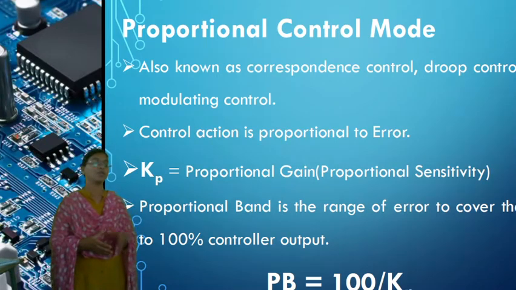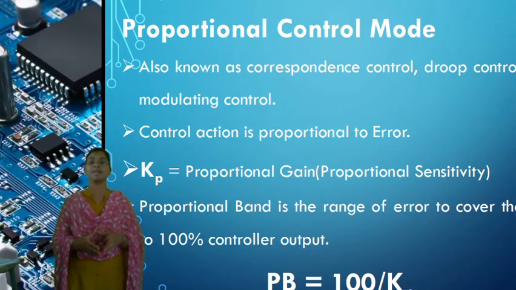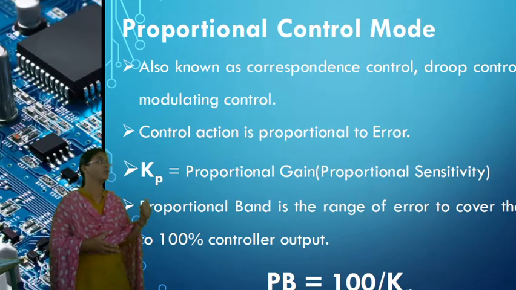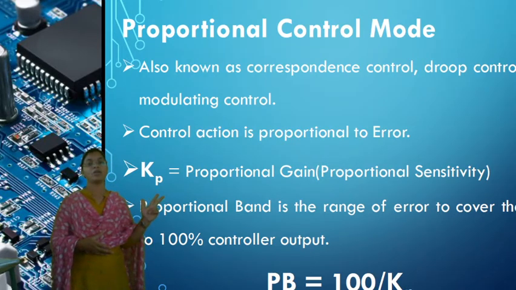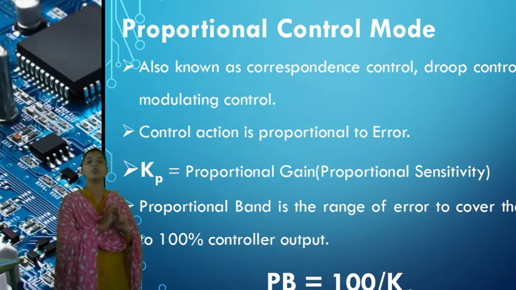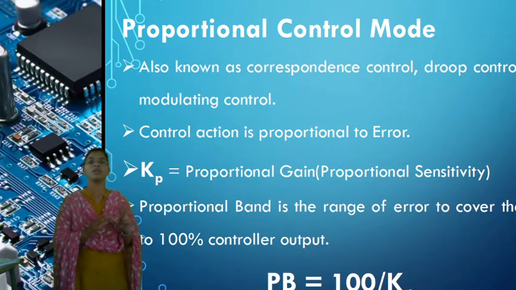The continuous controller modes, as you already know, are divided into two types: individual controller modes and composite controller modes. In the individual controller modes we have the proportional controller mode, integral controller mode and derivative controller mode, according to the action that is generated. In the composite controller mode, we add the advantages of the proportional, integral and derivative modes, adding a minimum of two of them.